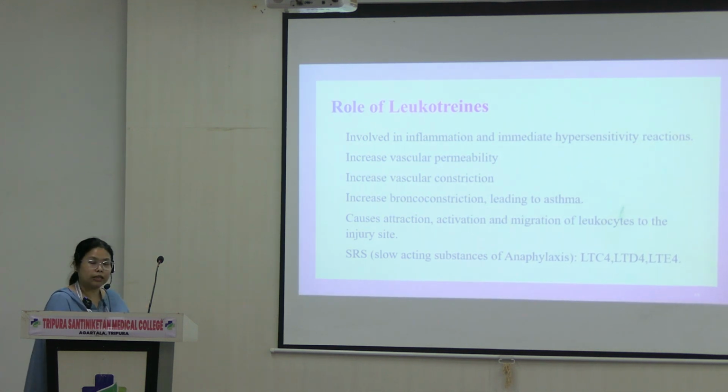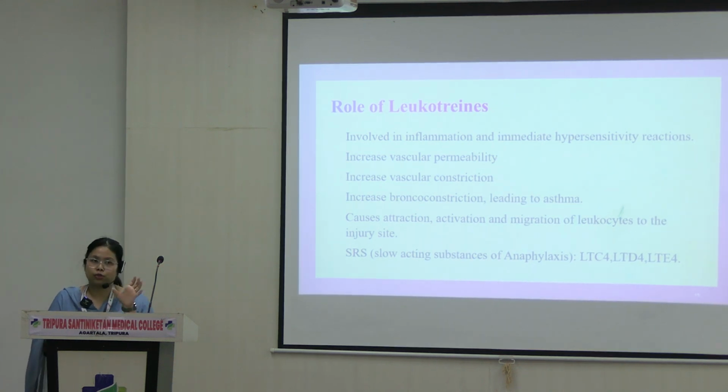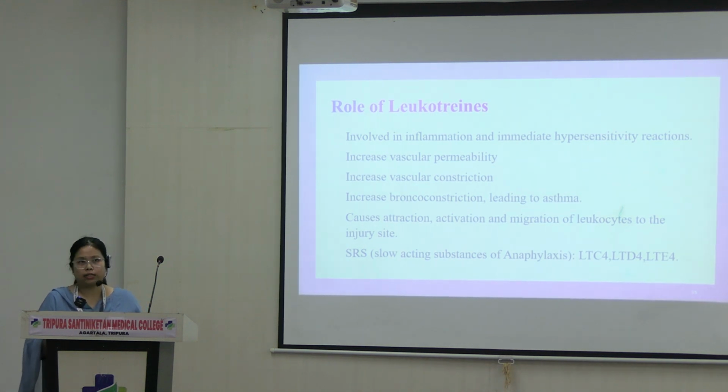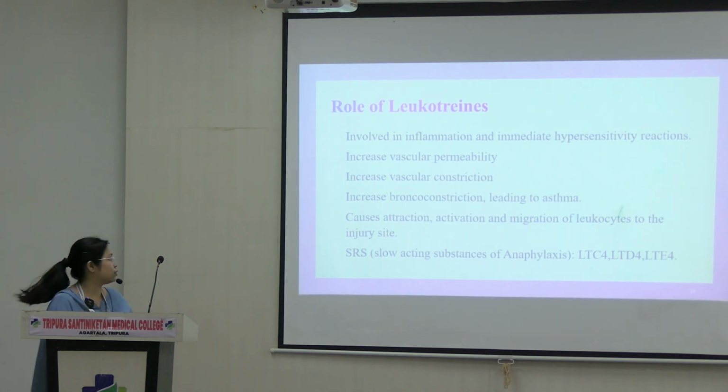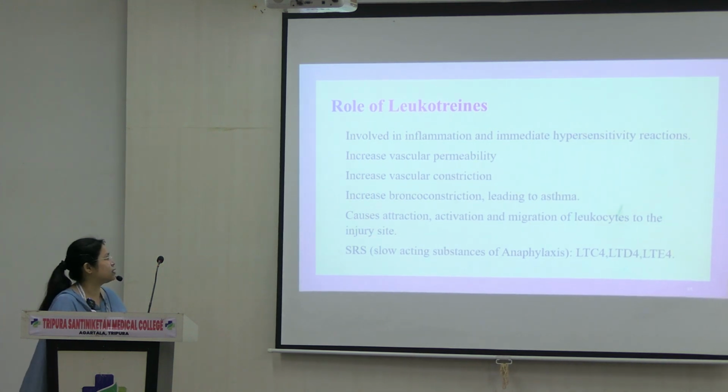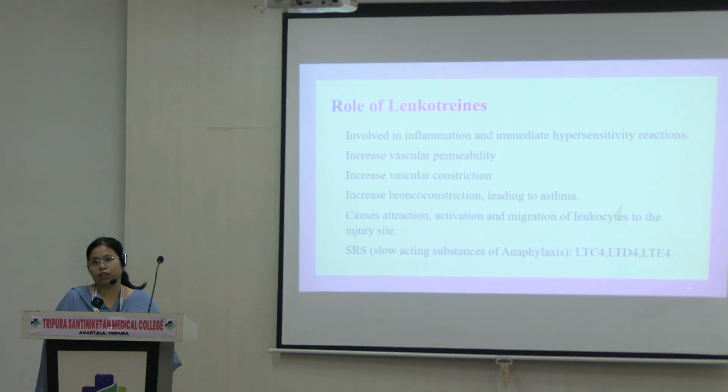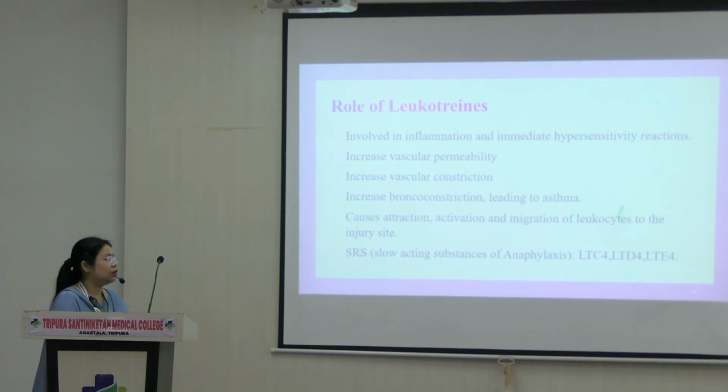They increase vascular permeability. They also cause vascular constriction and bronchoconstriction. So the muscles of the bronchus get constricted, so there is difficulty in breathing, and it can trigger asthma and shortness of breath. They are also involved in attraction, activation and migration of leukocytes to the injury site. So they are also helpful in chemotaxis.